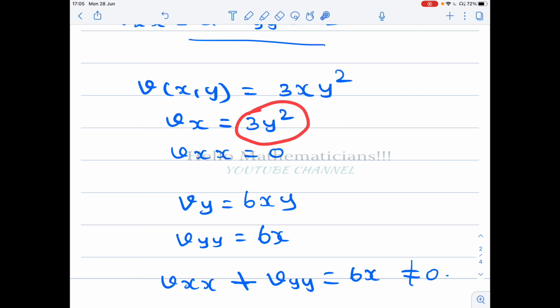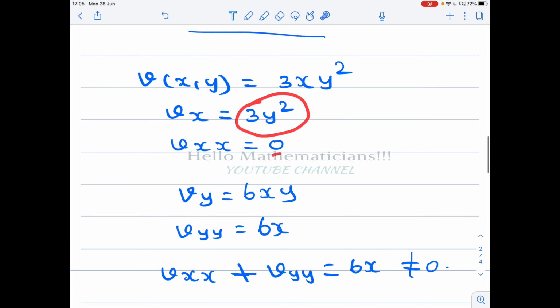Here there is no x, therefore it will be 0. Now we differentiate v with respect to y: y² differentiates to 2y, and x is a constant when you partially differentiate with respect to y. So basically you will get 6xy.